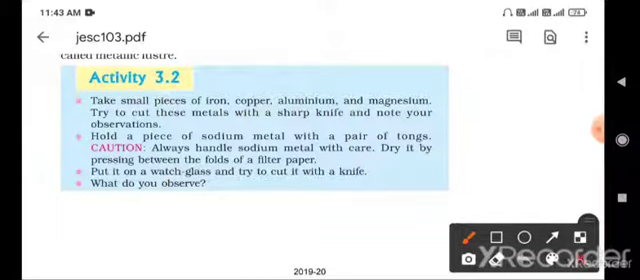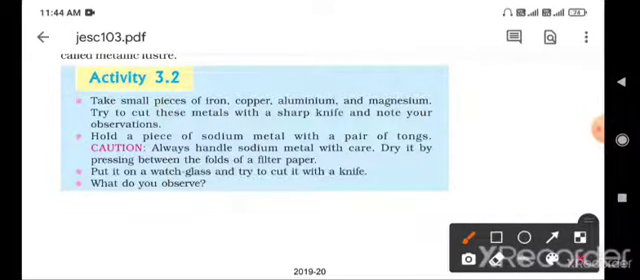Hold a piece of sodium metal with a pair of tongs. Caution: always handle sodium metal with care. Dry it by pressing between the folds of filter paper. While handling sodium, you have to clean it with sandpaper, because sodium is highly reactive towards oxygen. That should be prevented, so the moisture should be removed from the sodium. That is why it should be folded in filter paper.